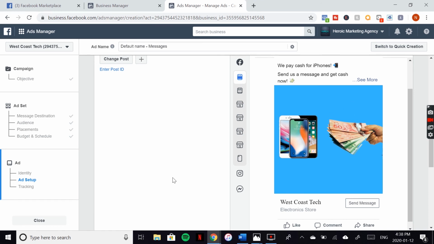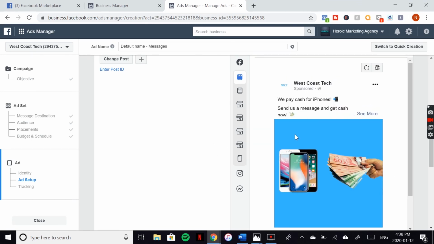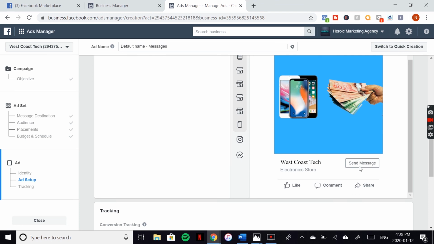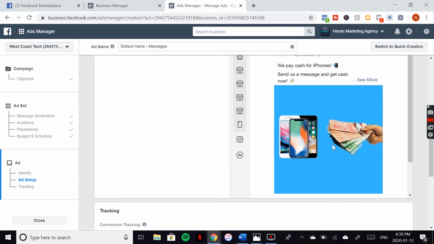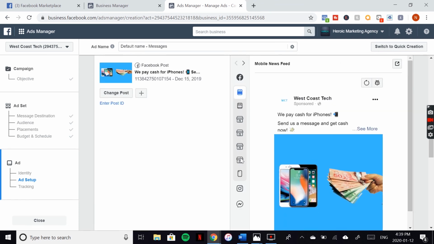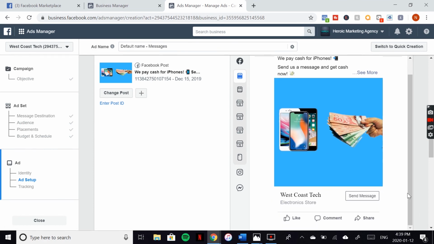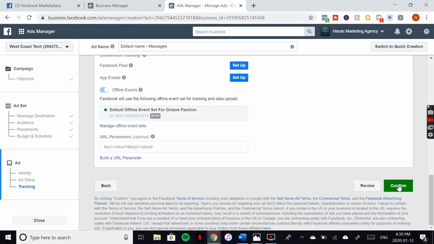Even this one, right, sorry about that, I got cut off there, but pretty much what I was saying is this was created as well on Canva quickly, and it doesn't look that great. But the post does look alright, and this is what will come up, and then people will just click this right here, send you a message, and then you'll talk to them through there. Pretty much all you're going to do from here is scroll all the way to the bottom and click confirm, and then set that all up in there, and your ads are going to be ready to go. So that's how to run paid ads.